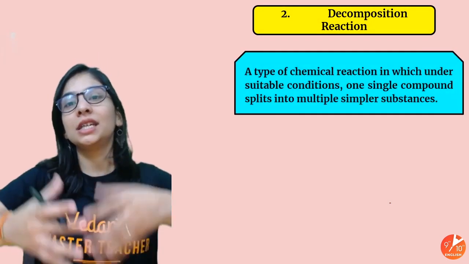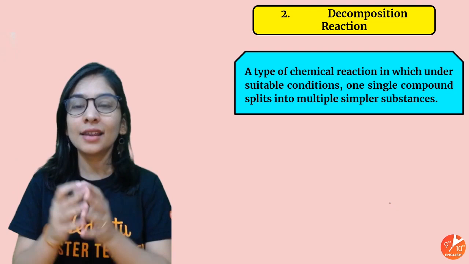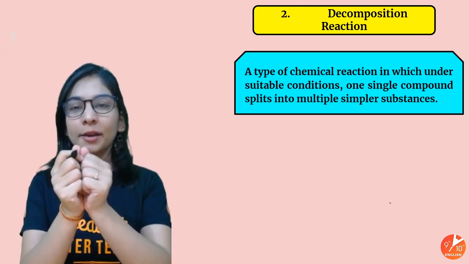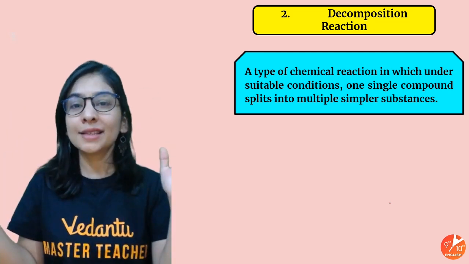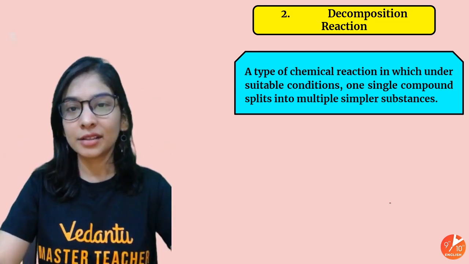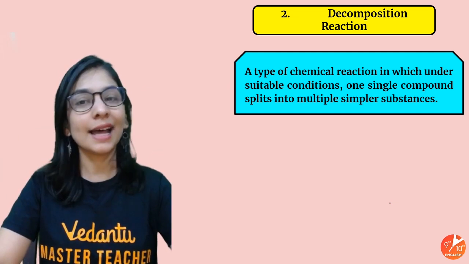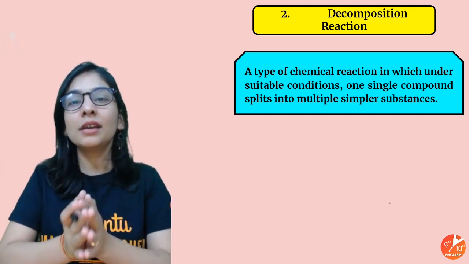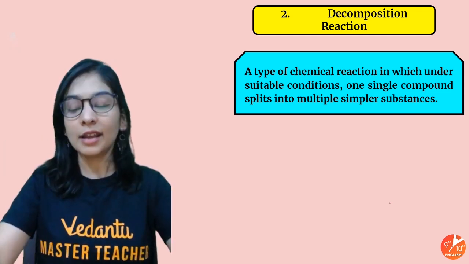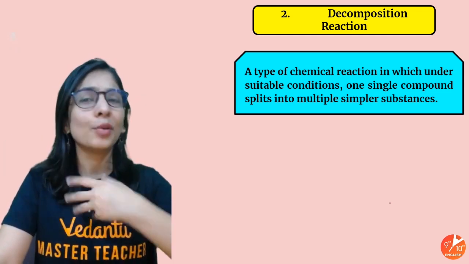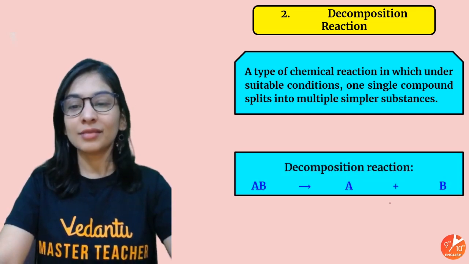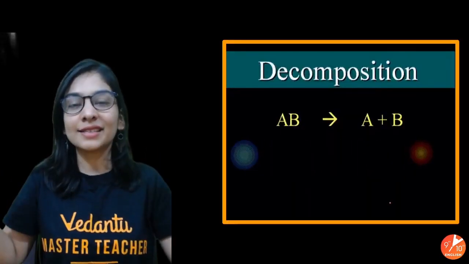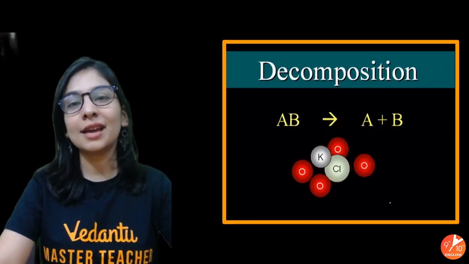If I talk about decomposition, the name is giving you the answer. That's the opposite of your combination. And what did we see here? Decomposition means breaking down a single substance to give more than one substance. That's it. Breaking down of a single substance, a single heavy compound, into simpler kinds of substances. So decomposition is also very simple. Breaking down of a single substance to give more than one substance.